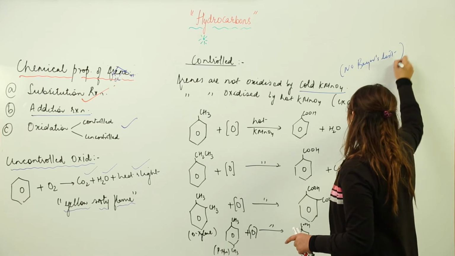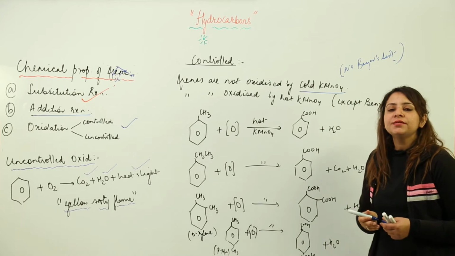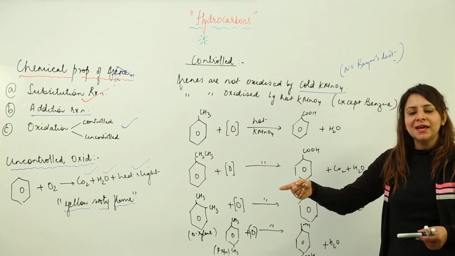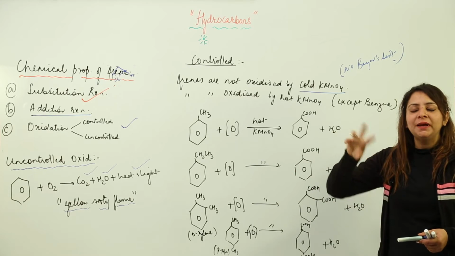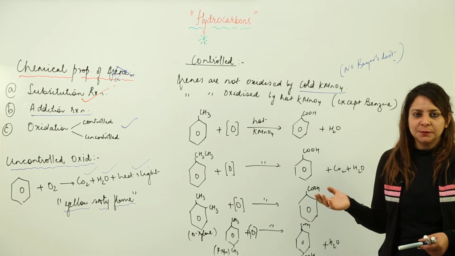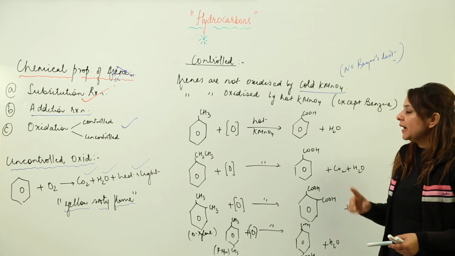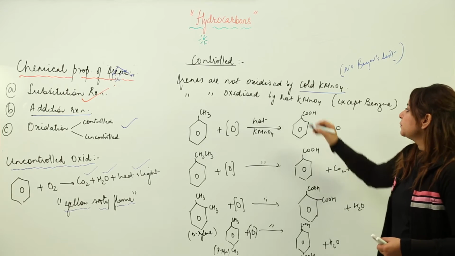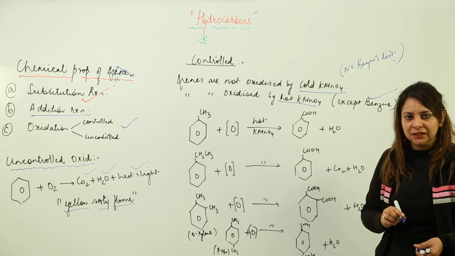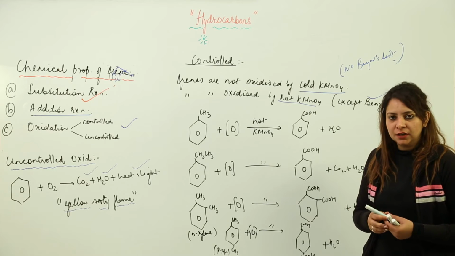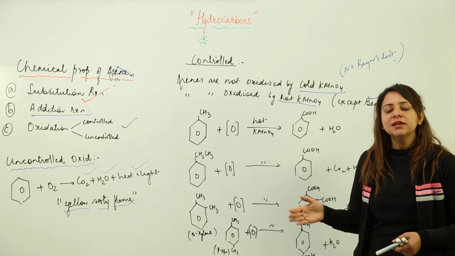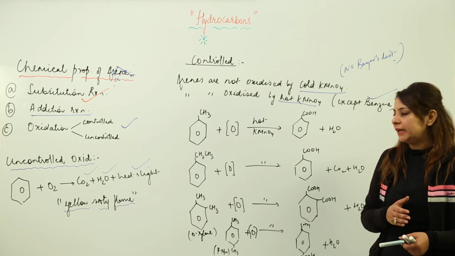So this can be an identification property to identify aromatic compounds from alkenes and alkynes, because they show Bayer's test, where the pink color of KMnO4 changes to reddish brown. But arenes are not oxidized by cold KMnO4, right? However, they can be oxidized by hot KMnO4, all the members except benzene. Benzene is not oxidized by hot KMnO4, but apart from benzene, all other derivatives can be oxidized.